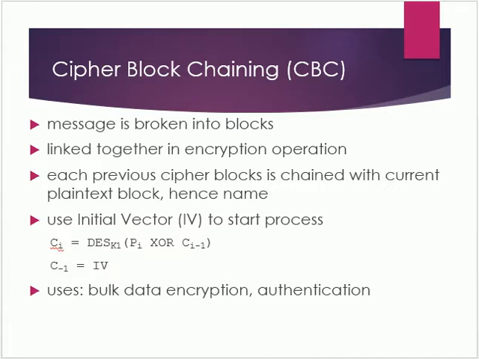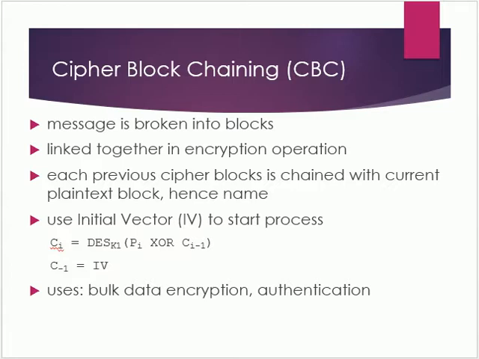To overcome the problems of repetition and order independence in ECB, we want some way of making the ciphertext dependent on all blocks before it. This is what CBC gives us by combining the previous ciphertext block with the current message block before encrypting. To start the process, the message is broken into blocks and then they are linked together in the encryption process.